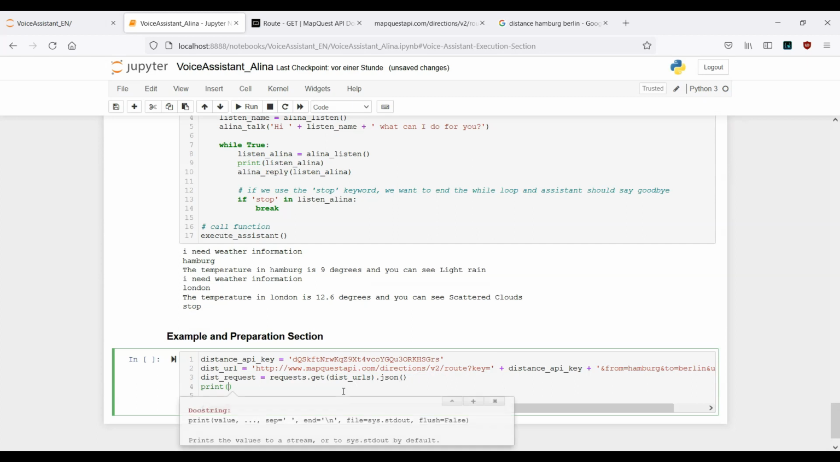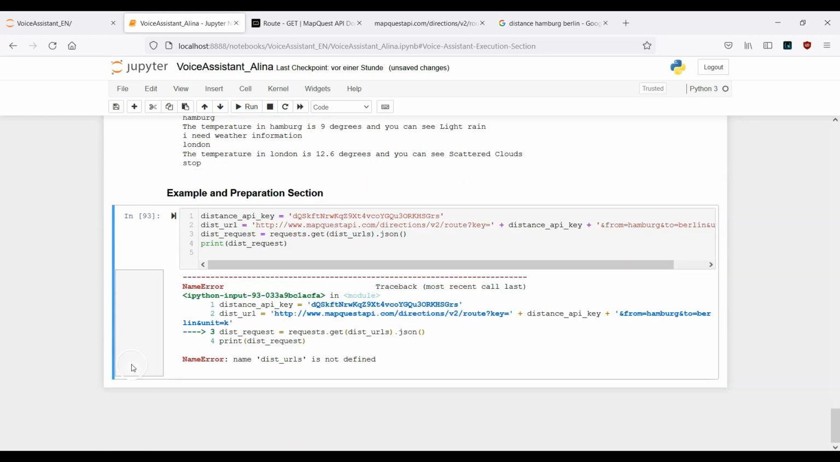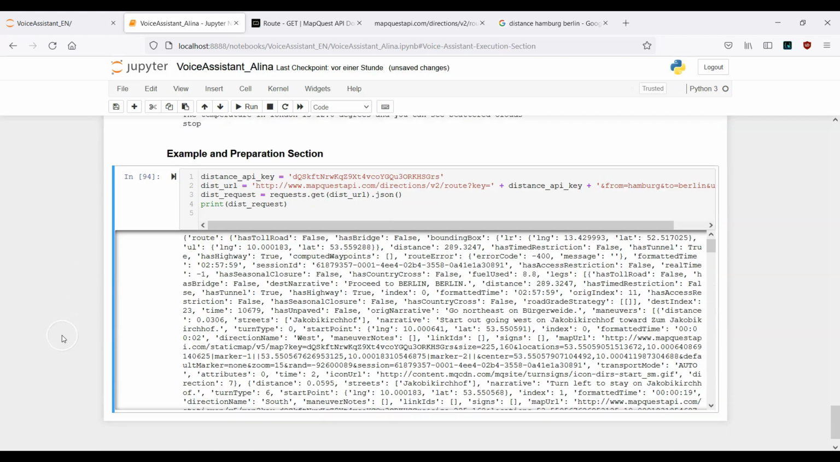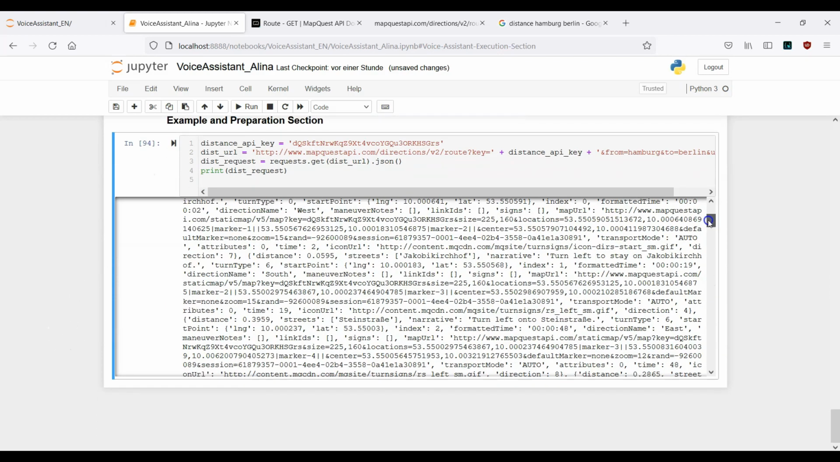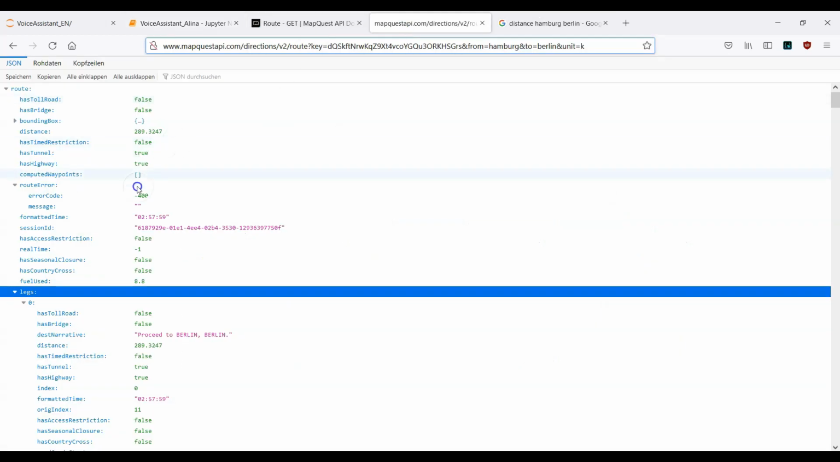In the next step, we can print this out. That means print dist request. Let's see if this works. And now we have an error message: dist URLs not defined. Okay, so here I have one S which is not necessary. Let's run this again. And now you can see here we have all the information, all this data, which we also see here.